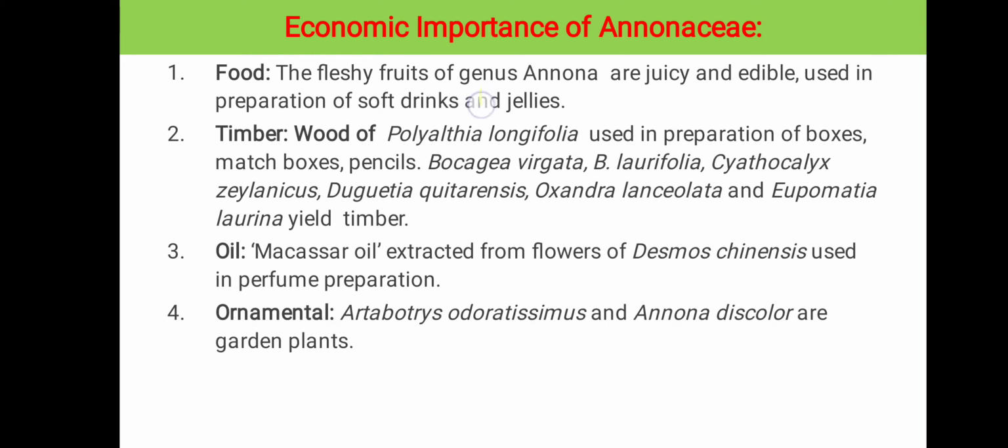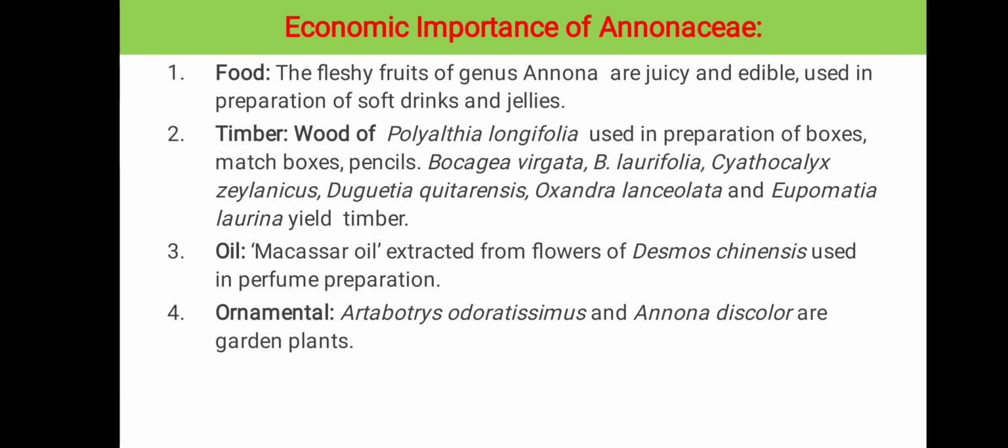Now let us look at the economic importance of family Annonaceae. Food. The fleshy fruits of genus Annona, they are juicy and they are edible, and they are used in the preparation of soft drinks as well as in jellies. Timber. The wood of Polyalthia longifolia is used in the preparation of boxes, matchboxes, then pencils, then